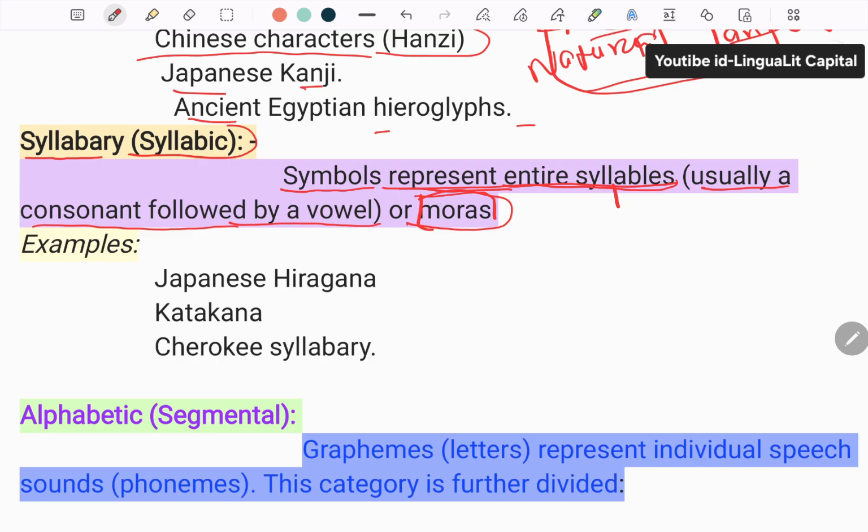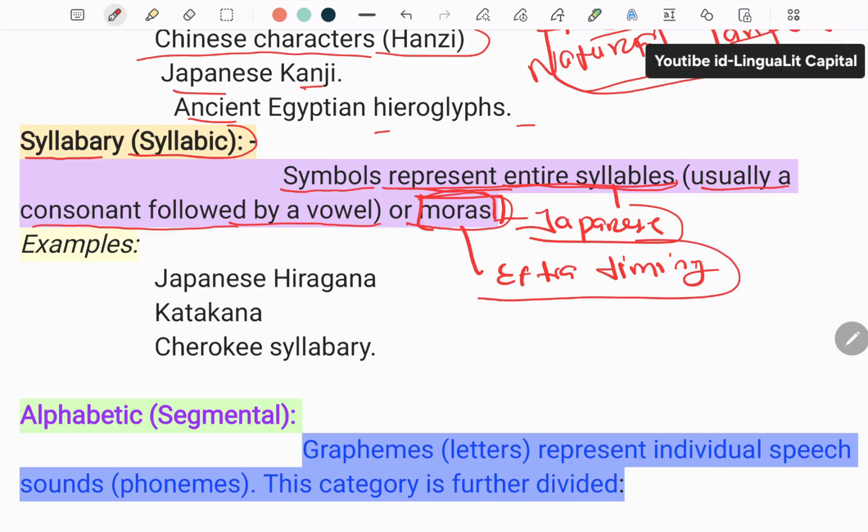Here we have another term, mora. Mora is especially used in Japanese. Mora means extra timing. What does extra timing mean?